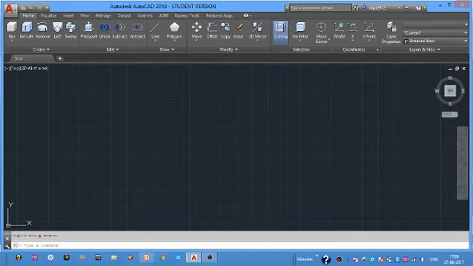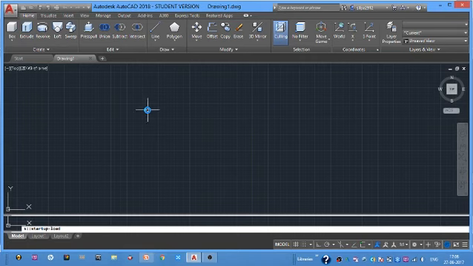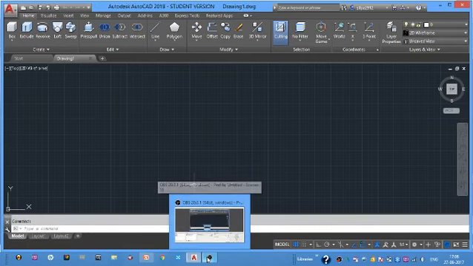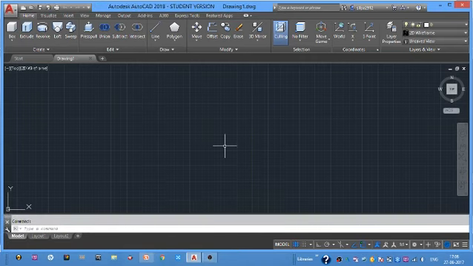We'll see the introduction to the interface, and in the next video we'll see how to use the coordinate options over there. Actually, we have 3 types of workspaces. A workspace is nothing but the representation of the total interface of AutoCAD. So here the symbol is here, workspace switching.